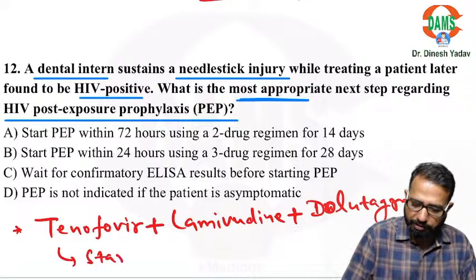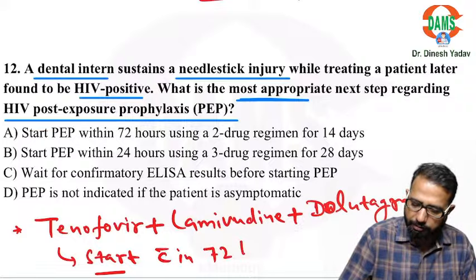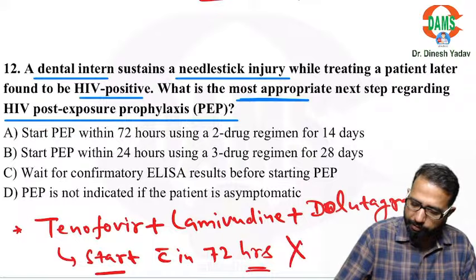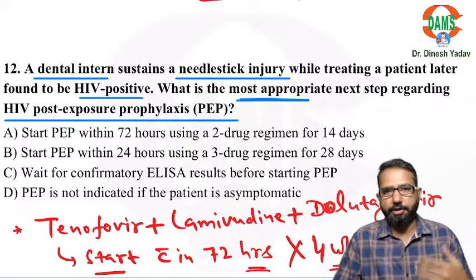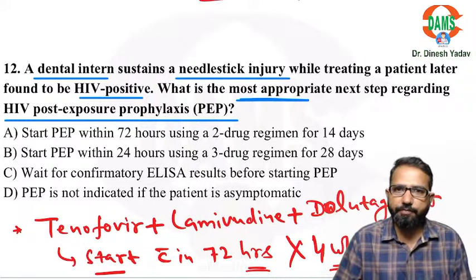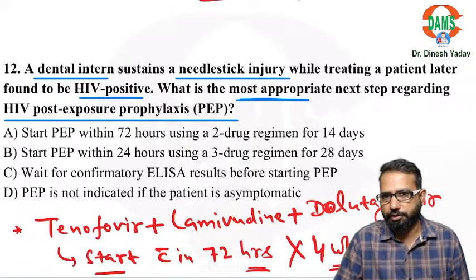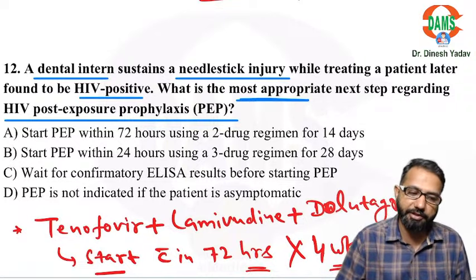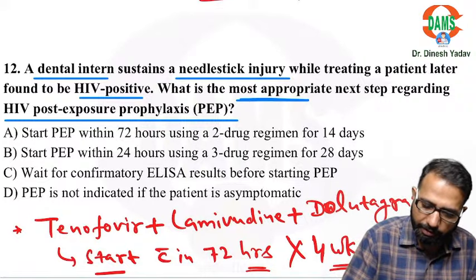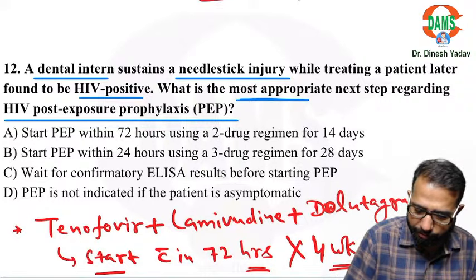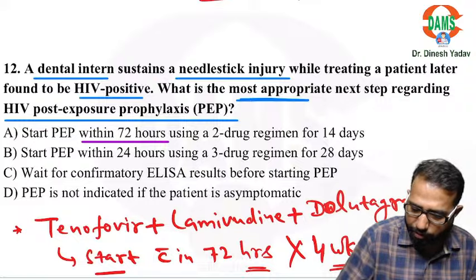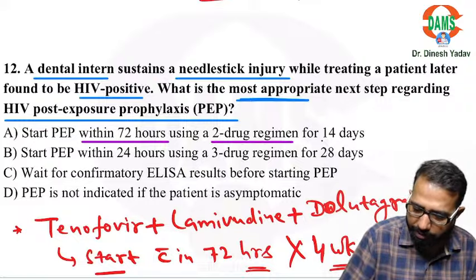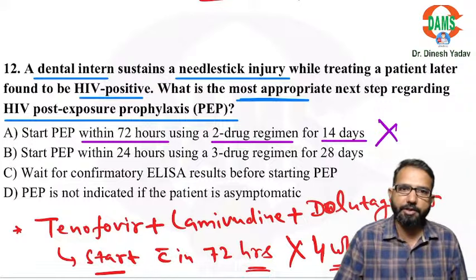It has to be started within 72 hours and has to be given for 4 weeks. And then regular HIV testing at 0, then after 6 weeks, then after 3 months, then after 6 months we need to go for HIV testing. So you can see they are trying to confuse you. Within 72 hours, okay. 2 drug regimen, no. 14 days, no. So this is false.